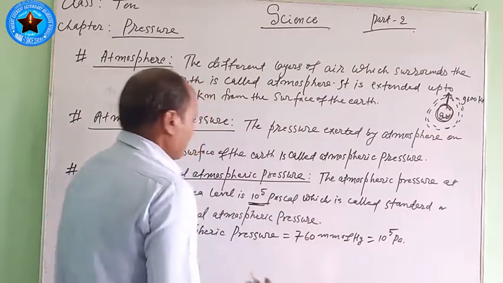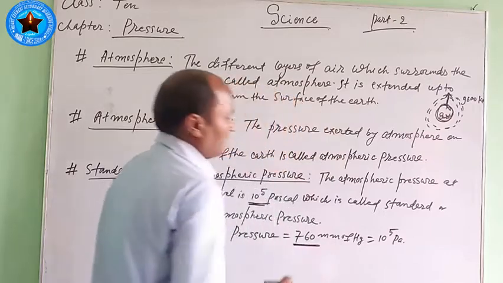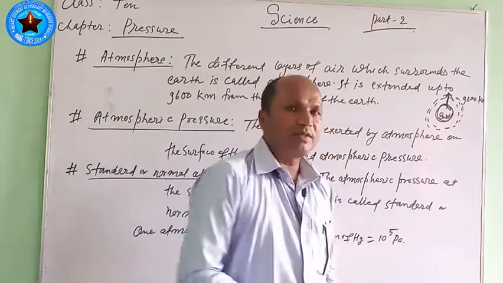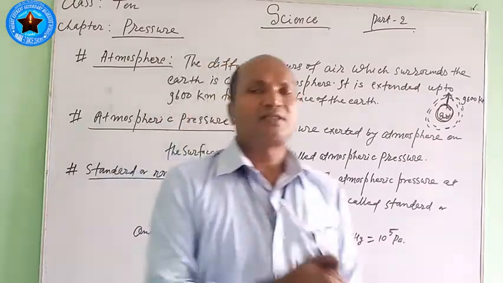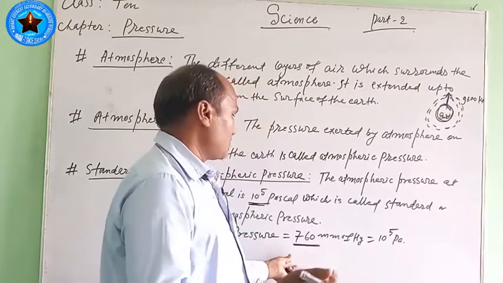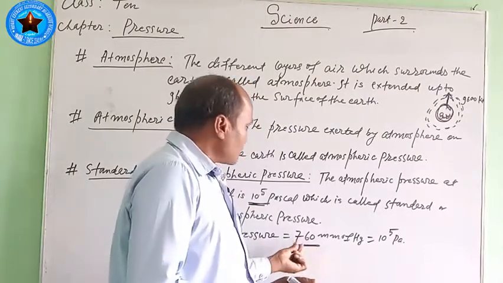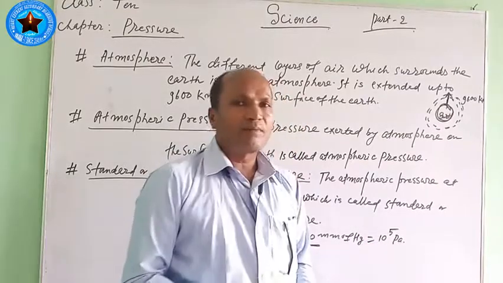Its value is also about 760 mm of Hg, that is of mercury column in the barometer, which is also set at the sea level. About this one, in the next class I will teach you. You know that 760 mm of Hg is equal to 10 to the power 5 pascal.